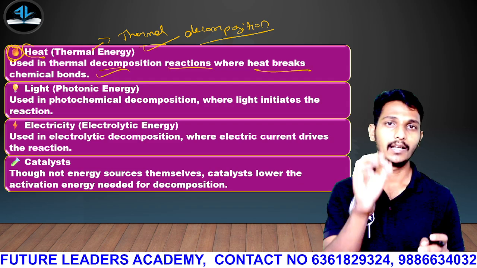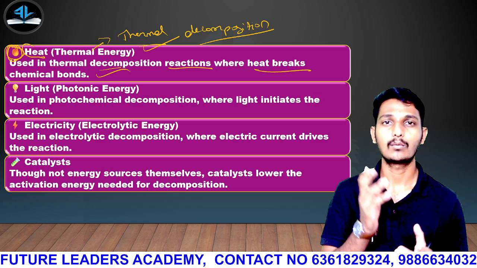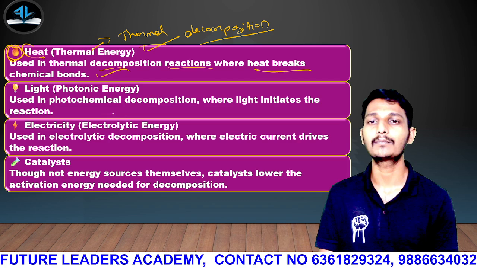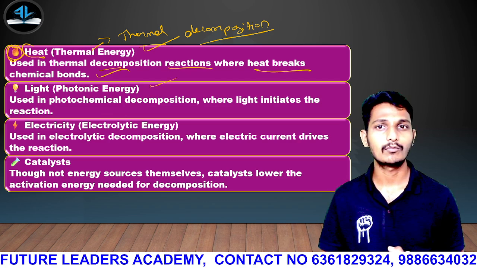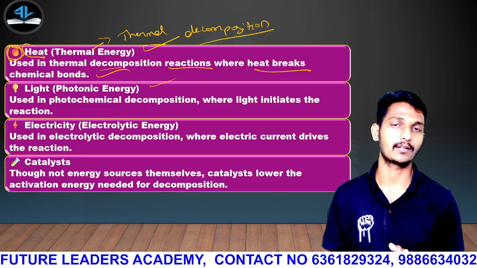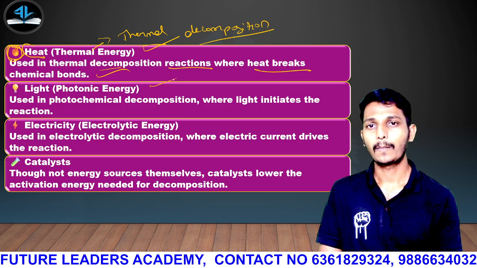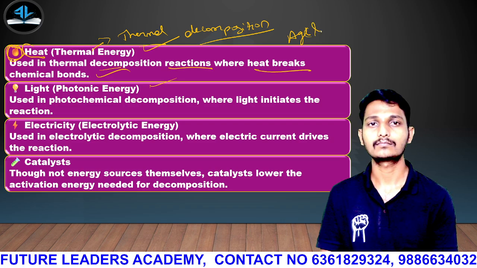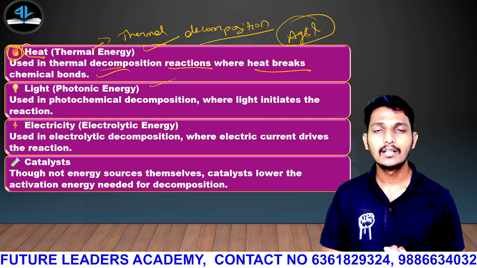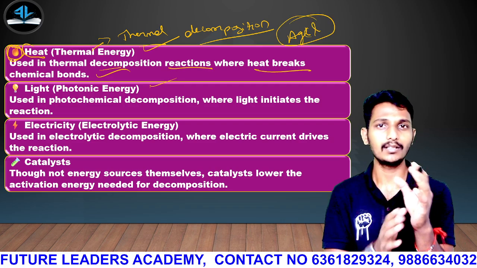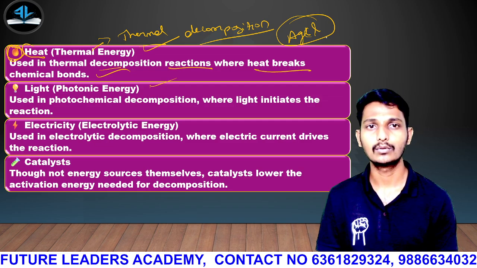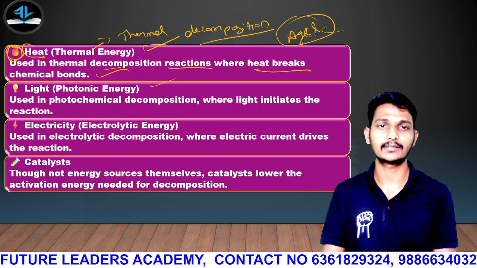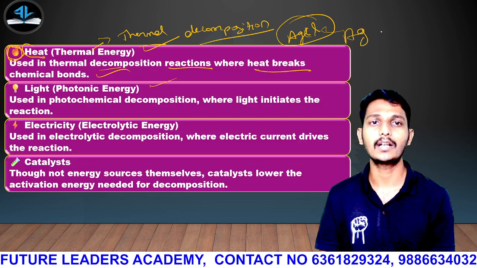For example, guys, sodium chloride is there, water is there, and silver chloride is there. Silver chloride is the best example for photolytic decomposition, or photochemical decomposition. Here, where you provide the heat, for example, AgCl, silver chloride, will break down to form silver and chlorine.